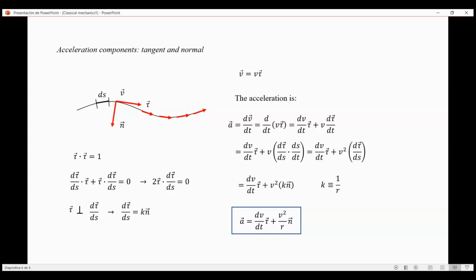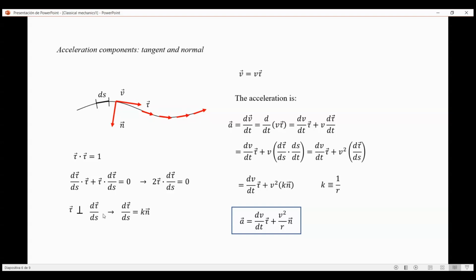If we derive tau dot tau with the length of the curve, we get that the derivative of tau with s multiplied by tau plus tau times the derivative of tau with respect to s must be the derivative of 1 with respect to s, that is 0, just simply applying the Leibniz chain rule for derivatives. So this is simply 2 tau multiplied by the derivative of tau with respect to s, and this is equal to 0. So this means that tau must be perpendicular to the derivative of tau with s.